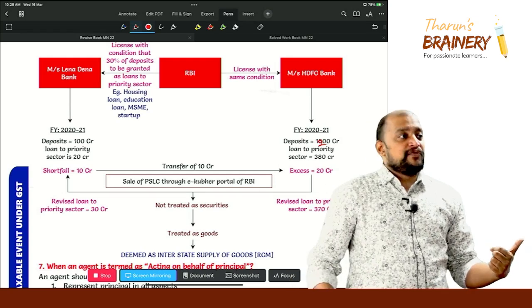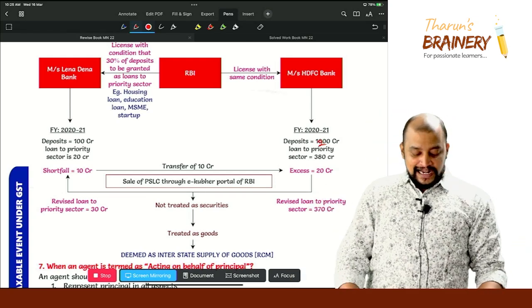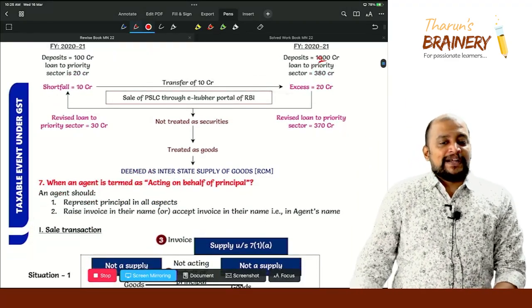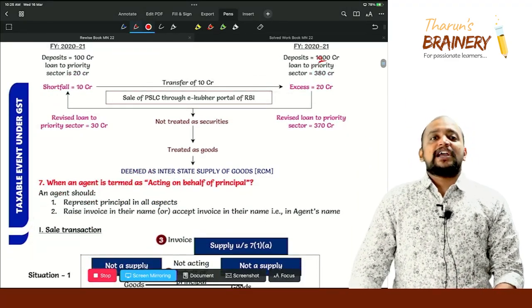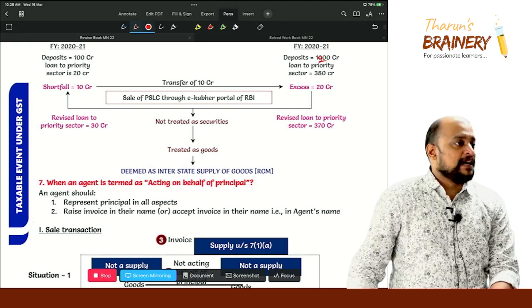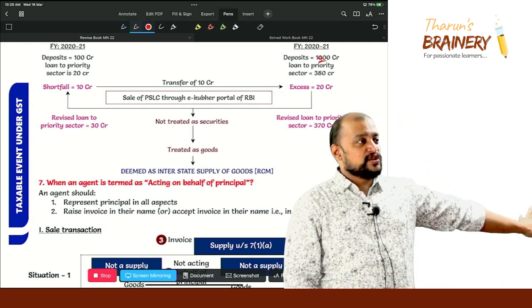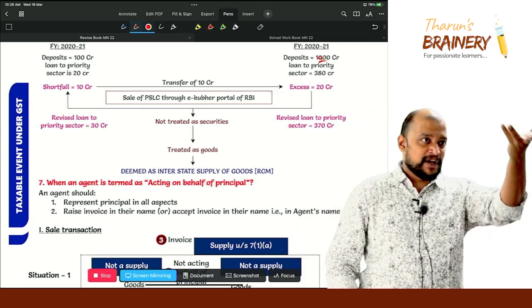Then who will pay? Which bank will pay? Lena Dena Bank will pay. So deemed as interstate supply of goods, and it will be taxable under RCM. But actually RCM related to goods you don't have in syllabus. Only RCM related to services you have in syllabus. But this is one point you learn. Nothing wrong in remembering one extra point.